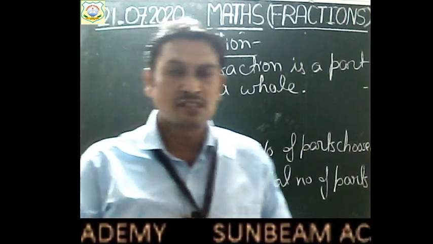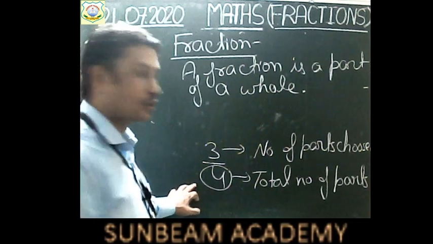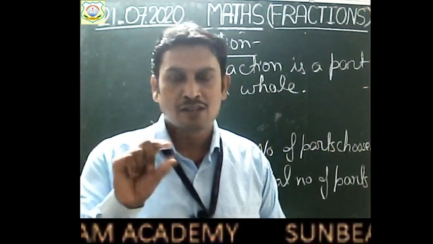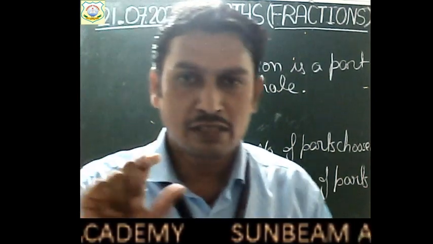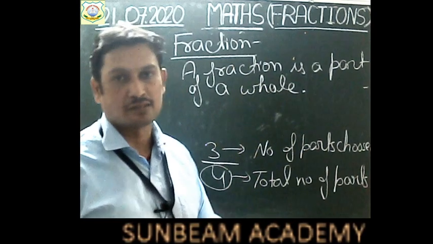So, you have chosen 3 parts out of 4 parts. So, your fraction will be 3 out of 4. So, it will be written as 3 by 4. So, upper part shows the number of parts that is given to you. And lower part shows the total number of partitions.